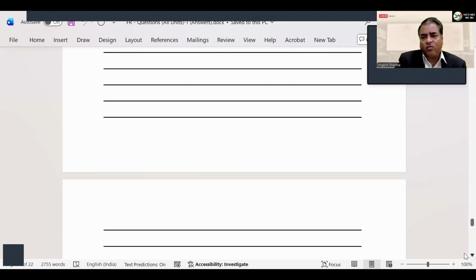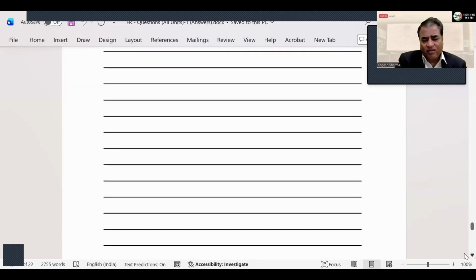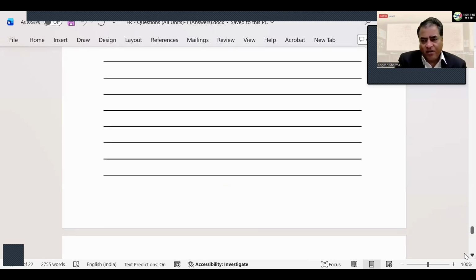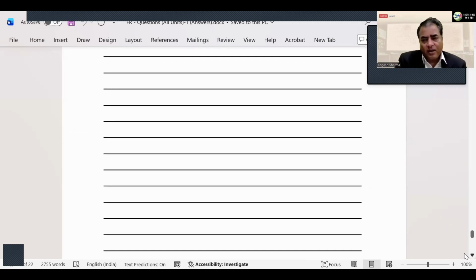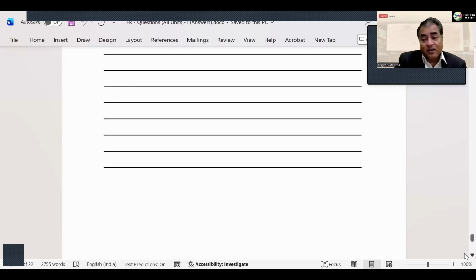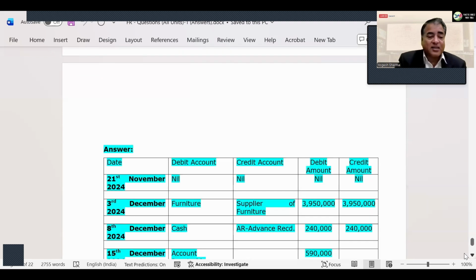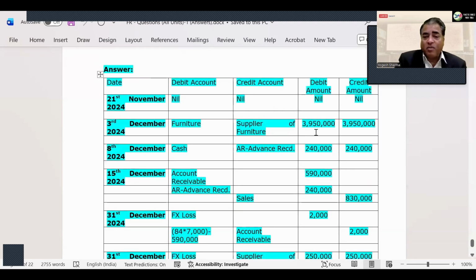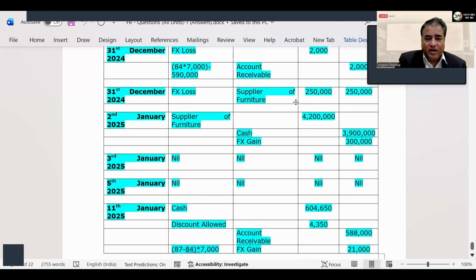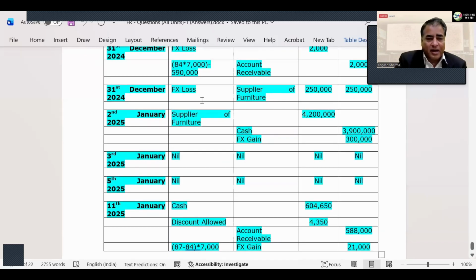And that's how you have to do it. So you have to read questions very clearly, what the question is saying. And always remember, for monetary items, we have to convert them on the balance sheet date. That's a compulsion. That's what IFRS says. So on 3rd of December, when you buy furniture, you are translating at the rate of the transaction date. And on 31st December, you are accounting for a loss here, whatever rate you get. The rate has increased, so you lose some money.